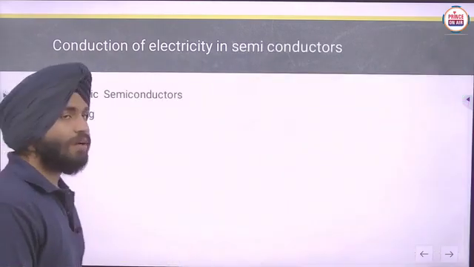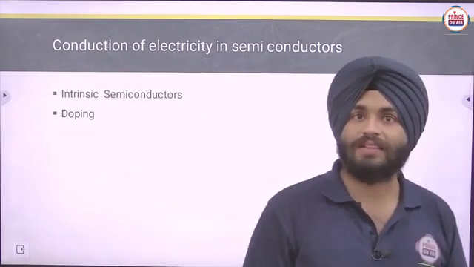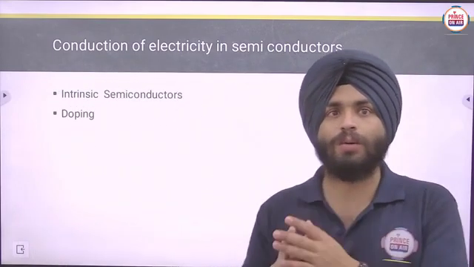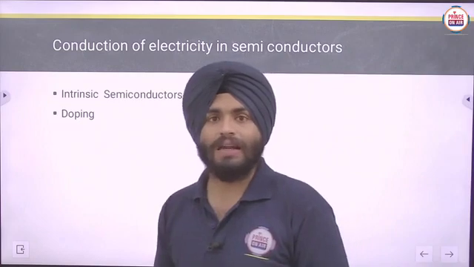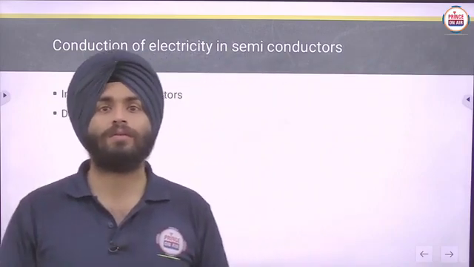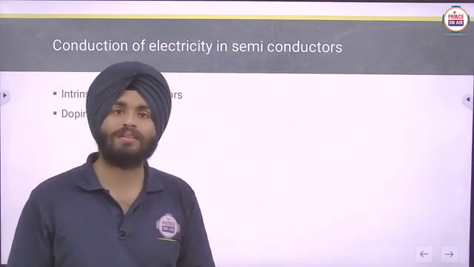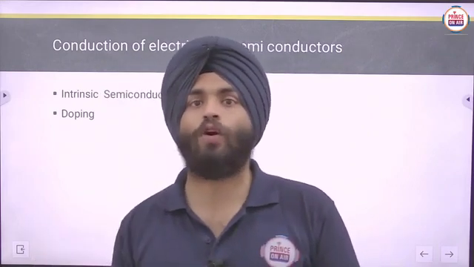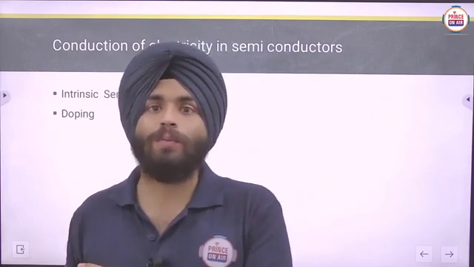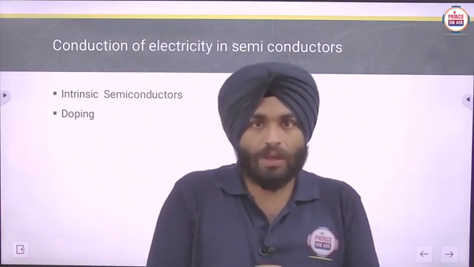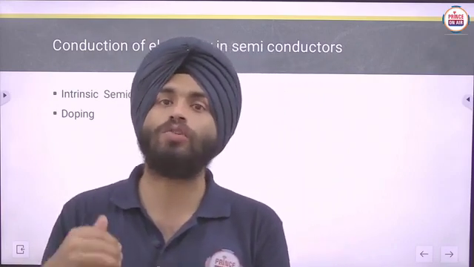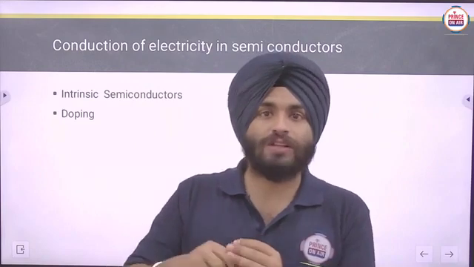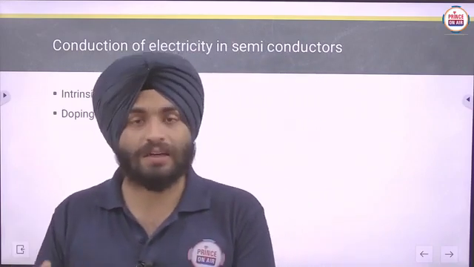Now, regarding the conduction of electricity in semiconductors, firstly, you will see two terms. The first is intrinsic semiconductors. What are intrinsic semiconductors? Actually, in their actual form, semiconductors cannot behave as conductors, because their conductivity is not so high. We can't use them as conductors.